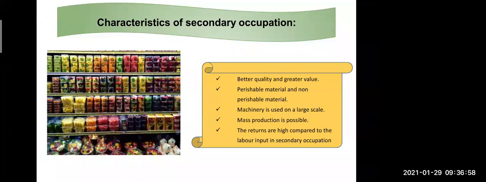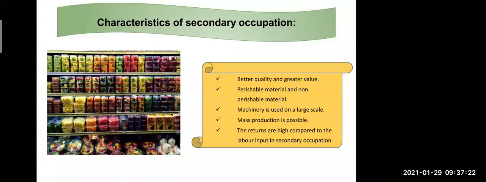Mass production is possible. Mass production means a large quantity of anything can be made in secondary occupation. Like from the milk, if they wanted to make cheese or paneer, they can make it in a large quantity because there is big machinery over there. If they wanted to make some furniture of wood, that time also they can make it in a large quantity because big machineries are available in the industries.